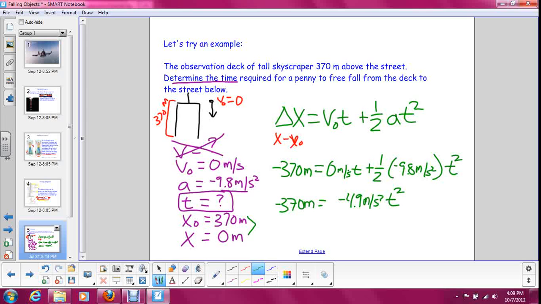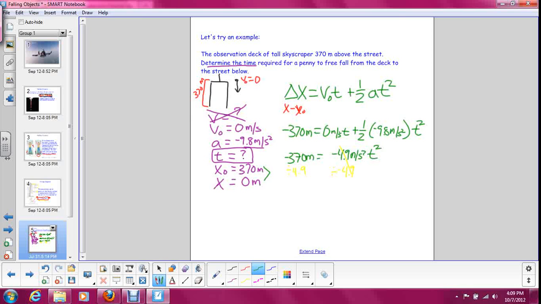So now I need to grab my calculator and we can solve for t. The first thing we're going to do is divide both sides by negative 4.9 so that it cancels here and we get t squared by itself. So negative 370 divided by negative 4.9 is 75.5. And that's equal to t squared.